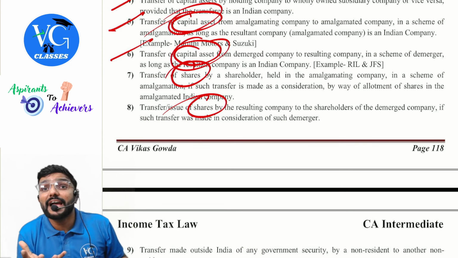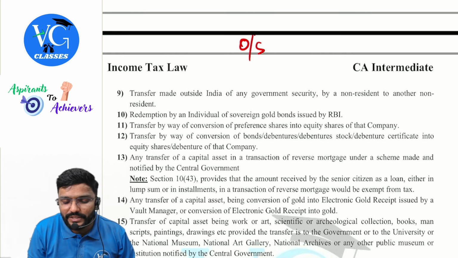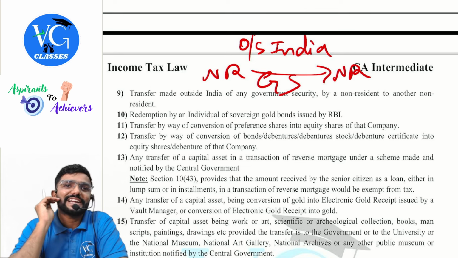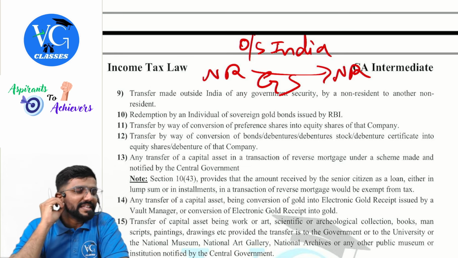Next, transfer made outside India of any government security by one non-resident to another non-resident. Sir, one transaction is happening outside India. One non-resident is transferring to another non-resident. What, sir? Our government security, like bonds issued by the Indian government and all. They are telling it is not a transfer. It is not a transfer.